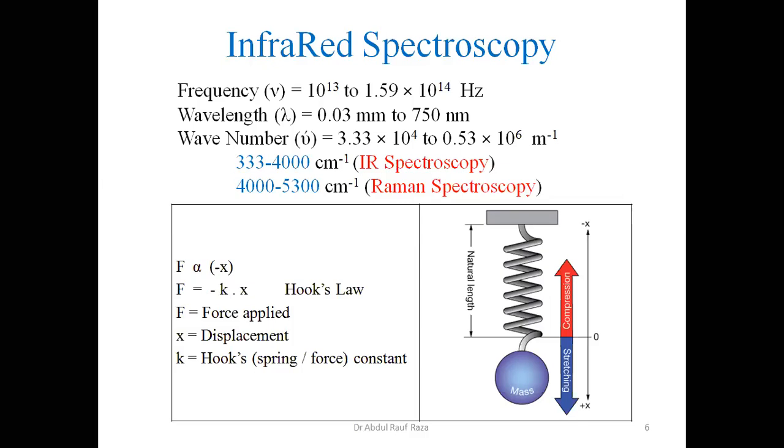Mean the molecule is not going to rotate, the molecule is not going to vibrate. So it is not showing transition in vibrational energy level, it is not showing transition in rotational energy level. So transition in rotational and vibrational energy level becomes restricted at absolute zero or zero Kelvin, mean minus 273.